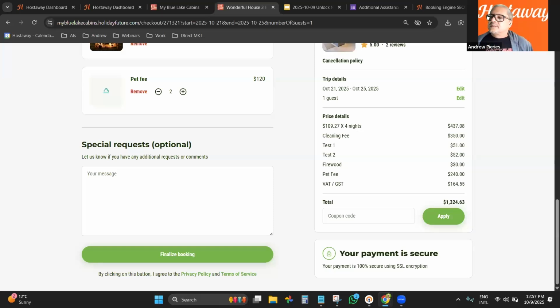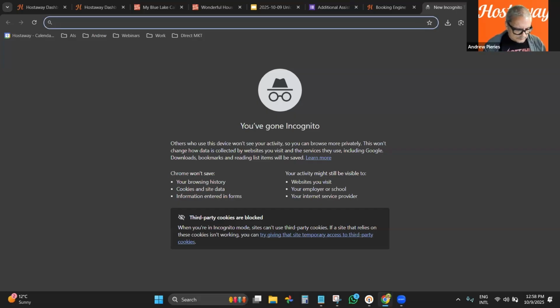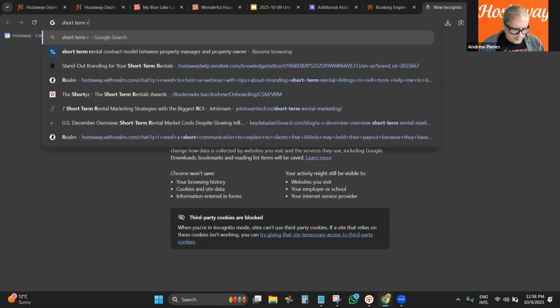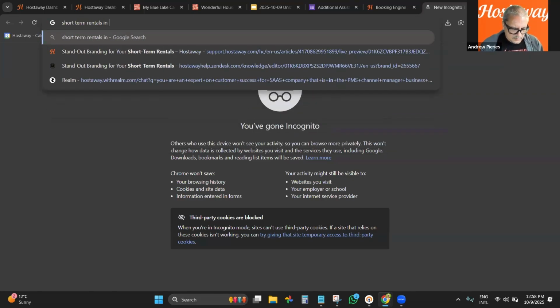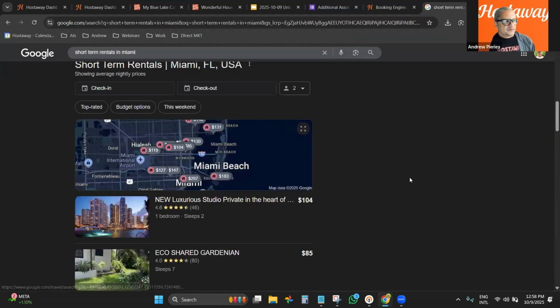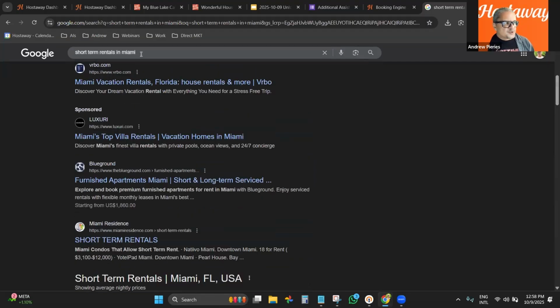Okay, when the guest does the Google search, are your properties being displayed with direct booking website, Airbnb, Booking at the same time together in Google Vacation search? Okay, so Google Vacation search, let's come here, right? So this is short-term rentals in Miami. So this is the Google Vacation Rental, right? This is the Google search.